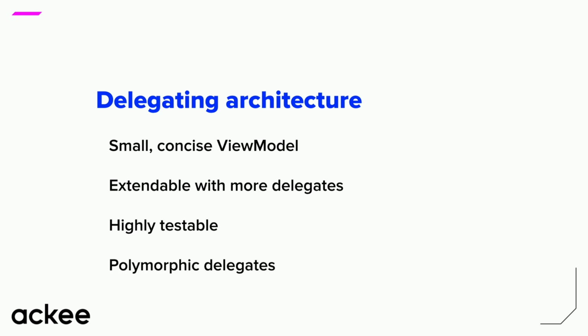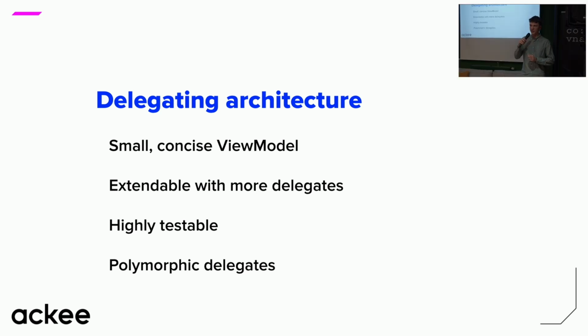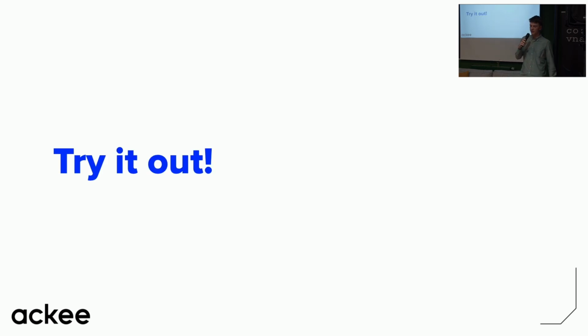And as a bonus, the delegates can actually be polymorphic. What I mean is you can create an interface for some delegate and put there different implementations. We are actually using that for the player overlay, because when we have the live stream and non-live stream, they have pretty different logic for how you display the overlay. So we are doing that with polymorphic delegates, but this is out of scope of today's talk because we are running out of time.